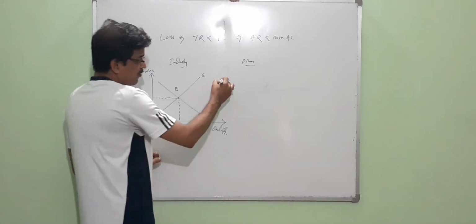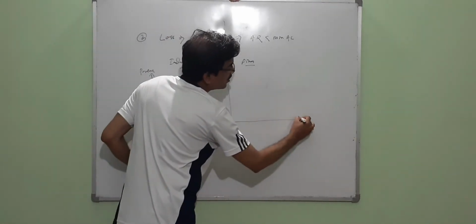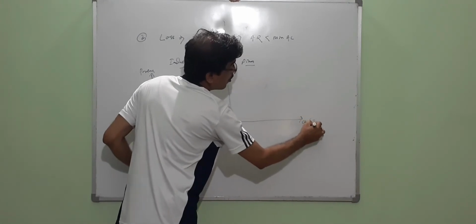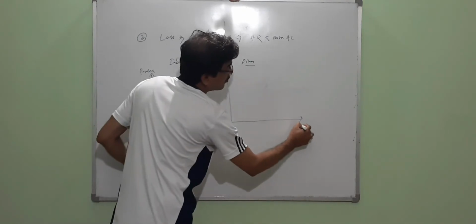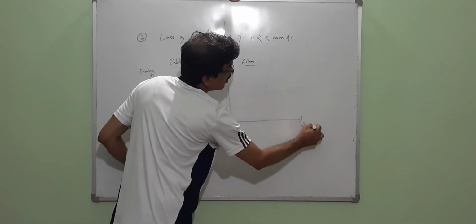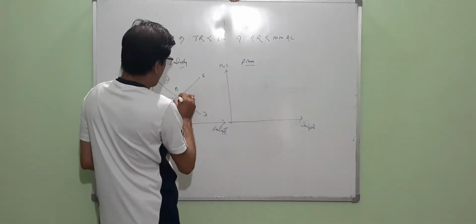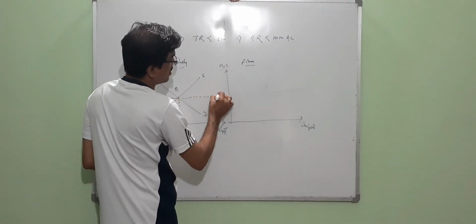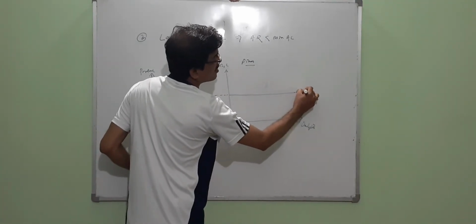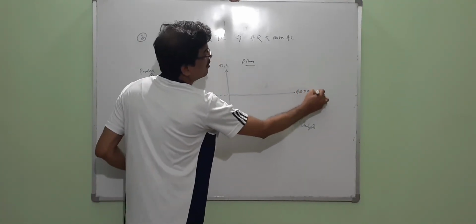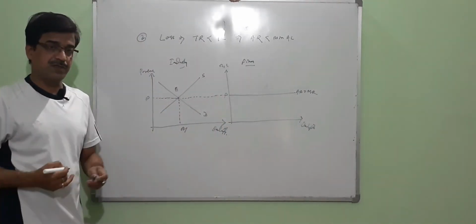Now, for the firm, this is your output, and this side is your revenue and cost. As it is a price taker, it accepts the prevailing price of the market. This is the average revenue, which equals marginal revenue. OP is the price per unit.